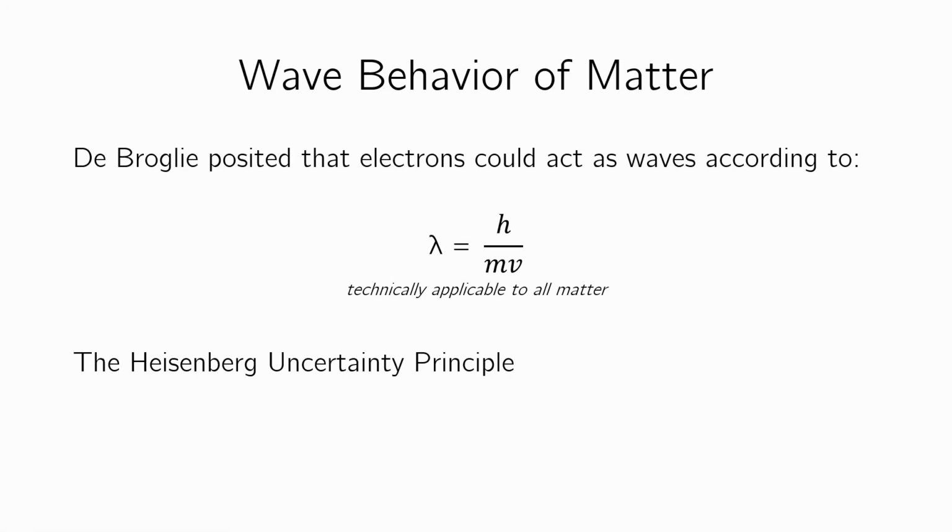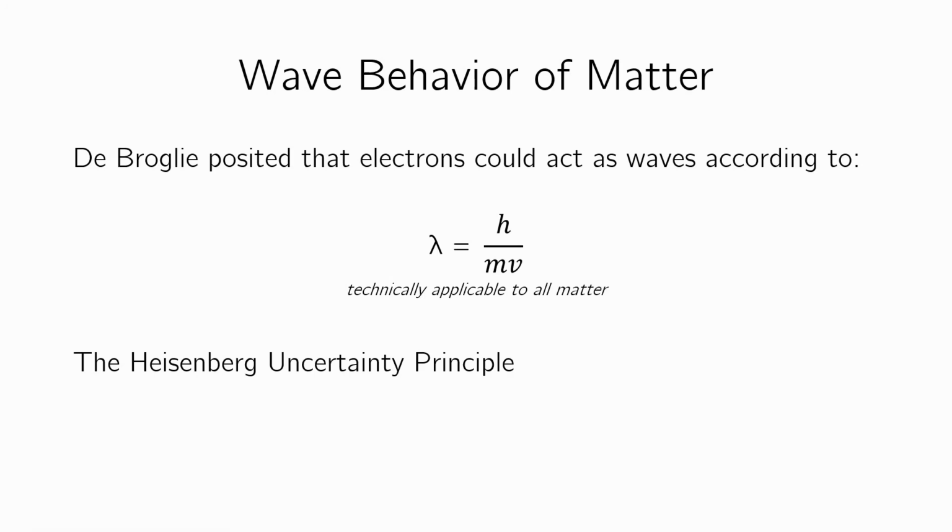But it is something that is technically applicable to all matter. If you apply it to an electron or something, then you're going to get something a little bit more useful. As a matter of fact, if you calculate the wavelength of an electron, you would get something in the nanometer range or so. Just so you know, a fraction of a nanometer. All right. So that's it for this quantum physics-y stuff.